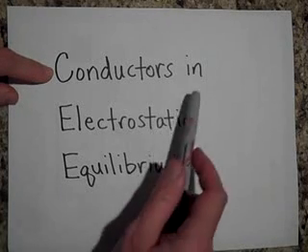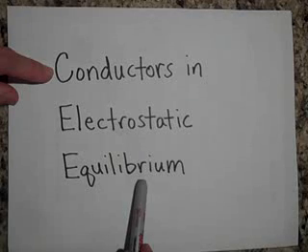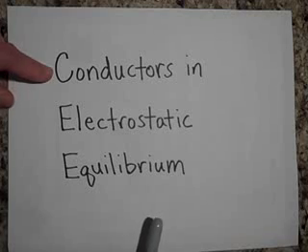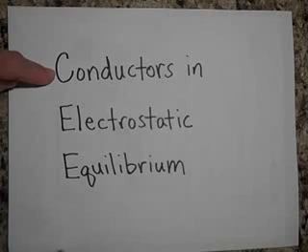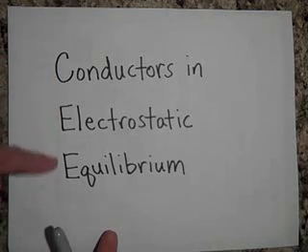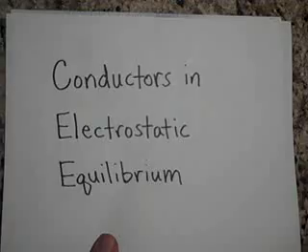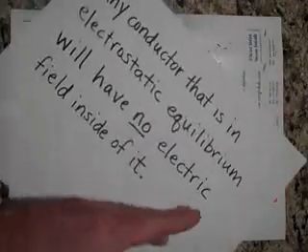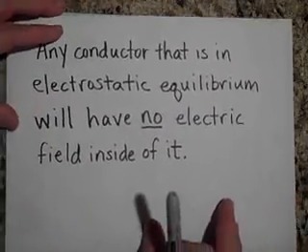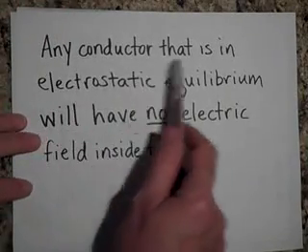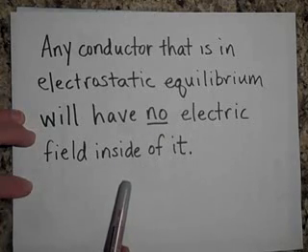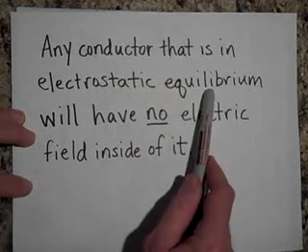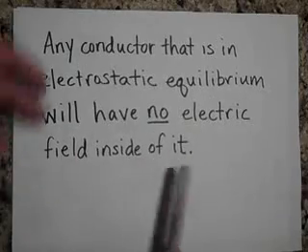And what we mean by electrostatic equilibrium is if they're charged, the charge is done moving around and it's stationary. So I want to tell you about conductors, metals, in which all the charges are stationary. Here's something that is going to become pretty important: any conductor that is in electrostatic equilibrium will have no electric field inside of it.